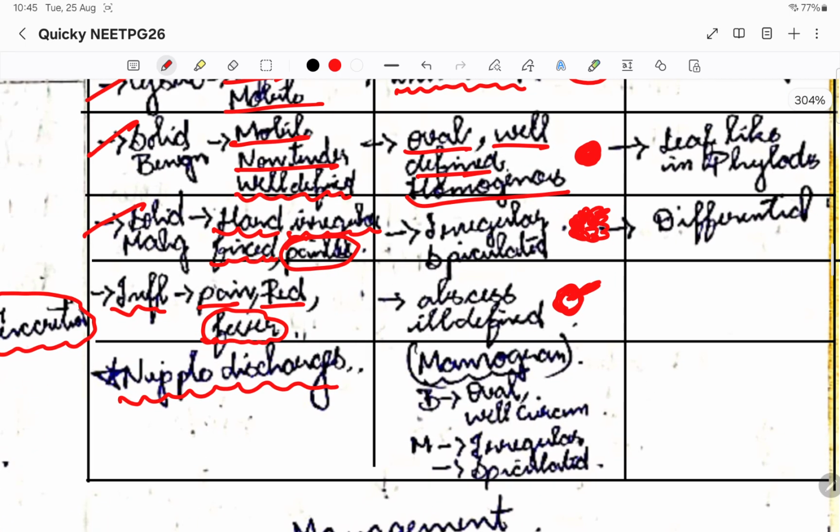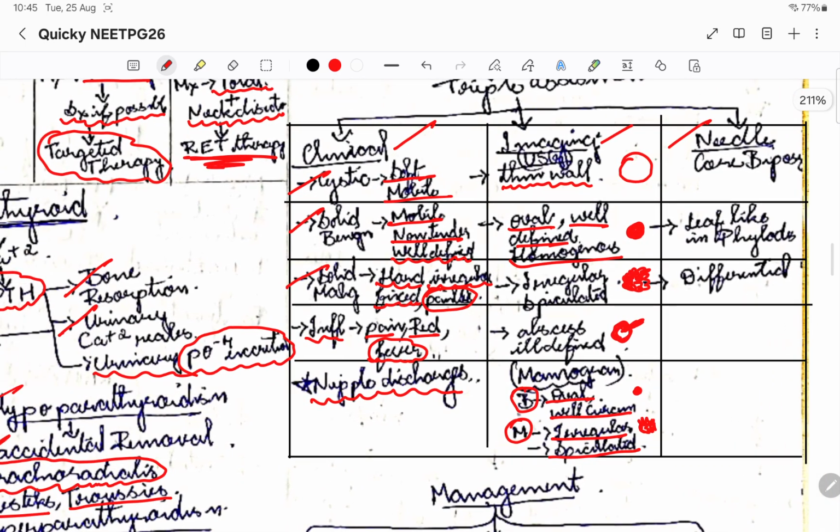Then coming to mammography, we will do both ultrasound and mammography with respect to imaging. Okay, imaging based diagnosis, we'll do ultrasound and then mammography, we know that, right? If it is a benign thing, it will be oval and well circumscribed, and if it is a malignant thing, it will be irregular and spiculated. Basically we will be seeing the calcium deposits. So this is how it would look in benign, whereas it will be irregular with respect to malignant. So that is how we will be diagnosing by image based.